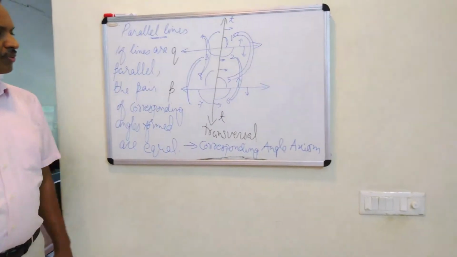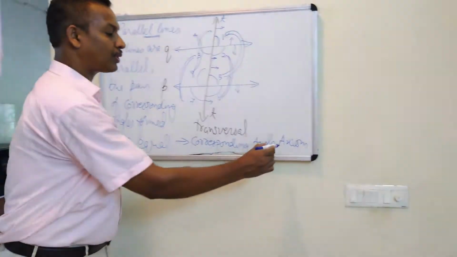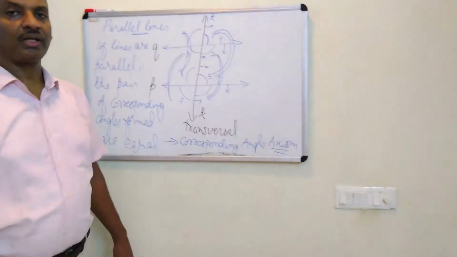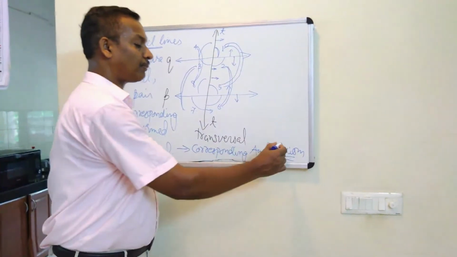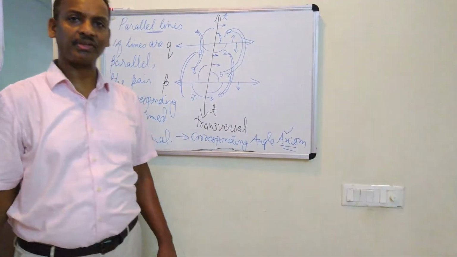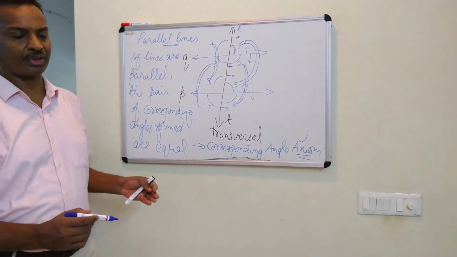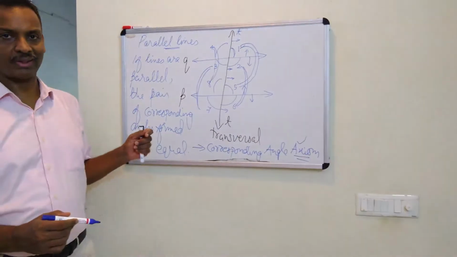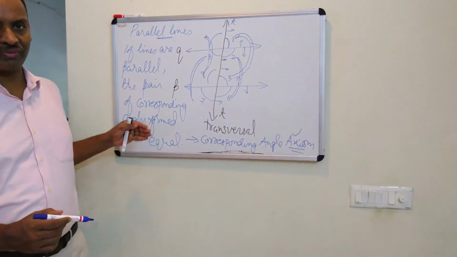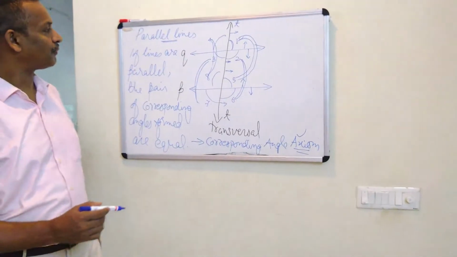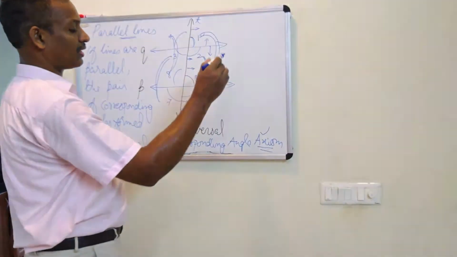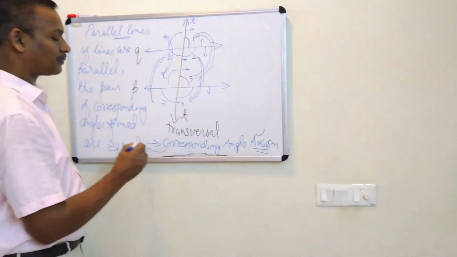So all of you should know what an axiom is and what the importance of an axiom is. Every new concept is introduced with the help of an axiom. An axiom is a truth which is accepted without any proof. This statement is an axiom which is accepted without any proof. And its converse is there. This is called the corresponding angle axiom.